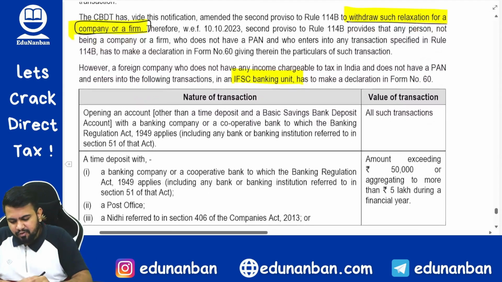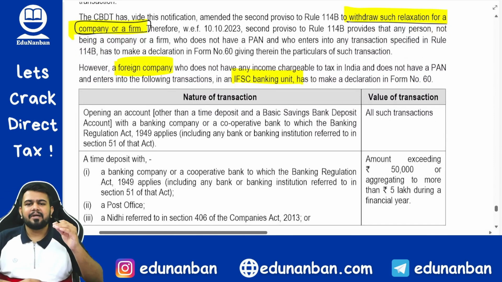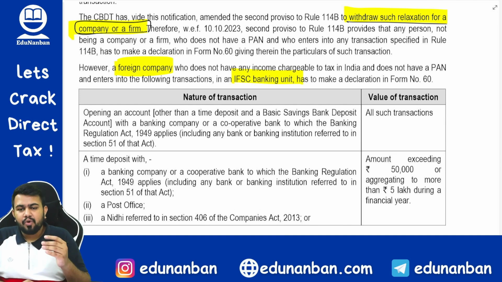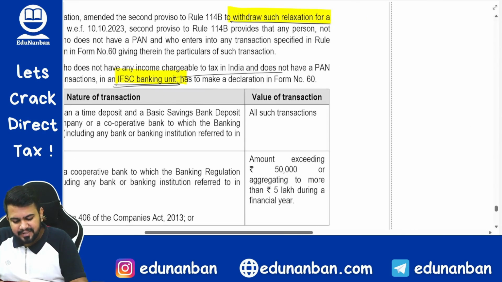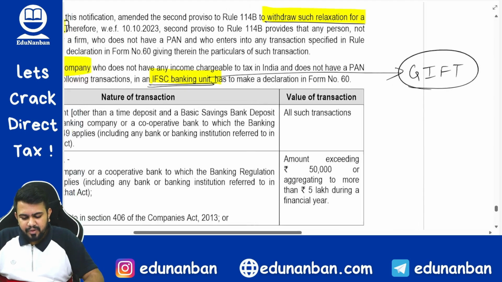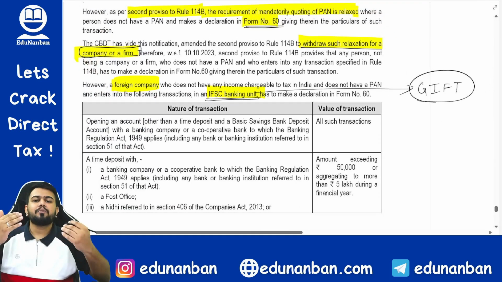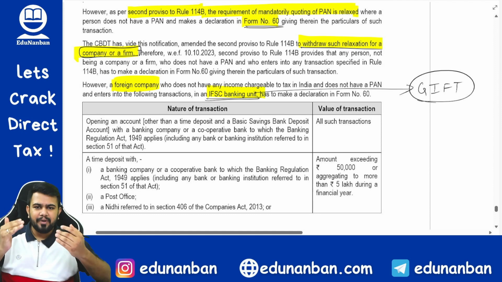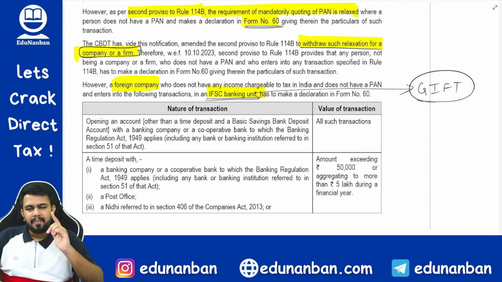Now let us talk about foreign company. For foreign company alone, one benefit is given. What is the benefit? If the foreign company is opening a bank account or a deposit account with the IFSC banking unit. In our income tax syllabus only, we had discussed about IFSC, International Financial Service Center, which is nothing but Gift City, which is there in Gujarat, correct? So in Gift City, the government wants to promote more and more foreign companies to come to India and open their accounts in the IFSC banking unit. So for them, they are giving the relief.